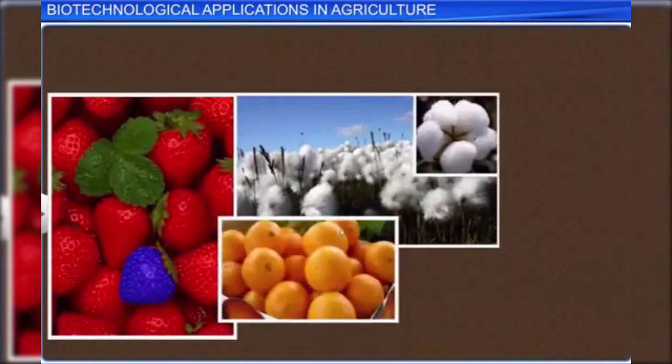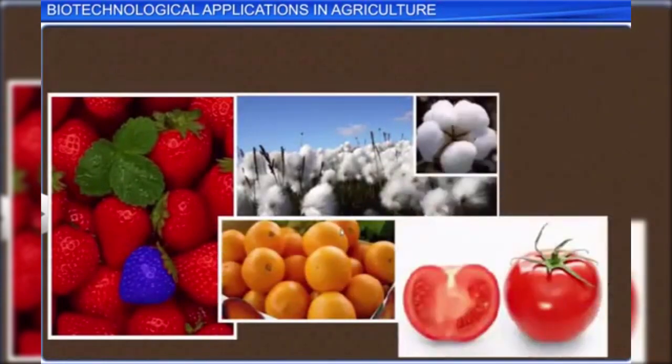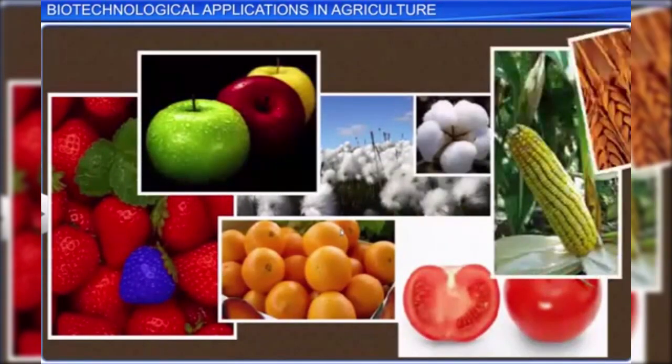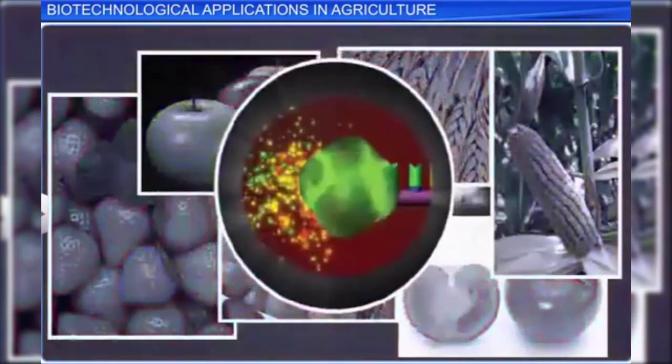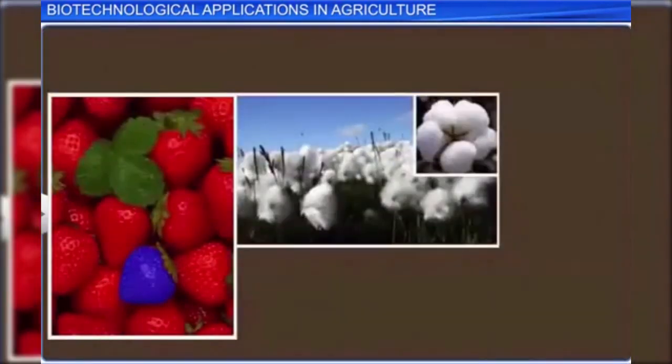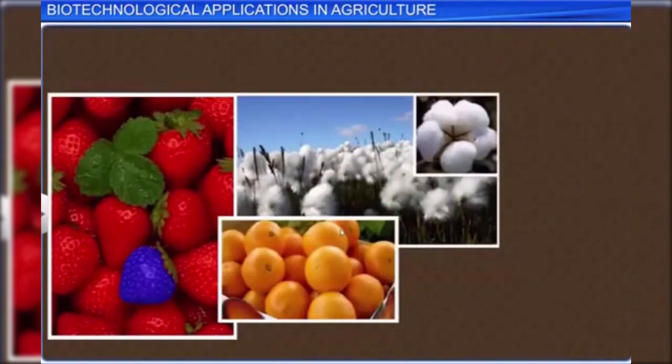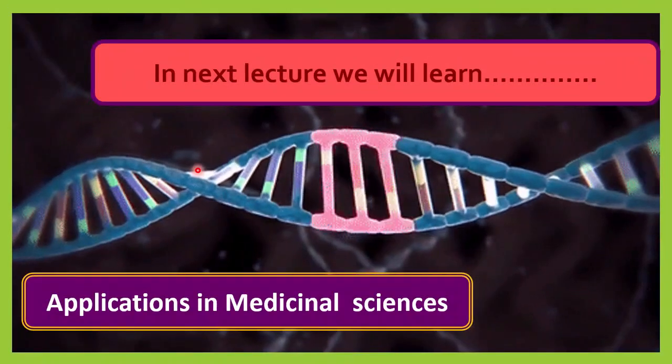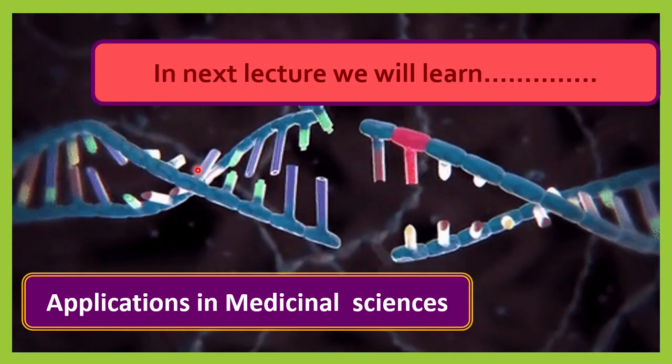Pests are the bane of food-producing plants. The growth of pest-resistant plants and the development of methods such as RNA interference have revolutionized agriculture and ensured good food production. In the next lecture, we will learn about applications in medicinal science.